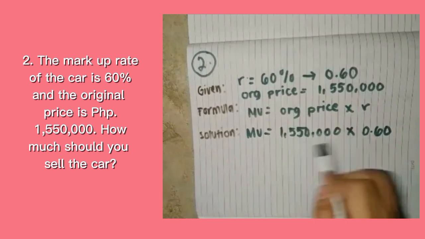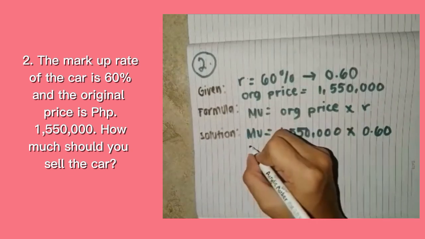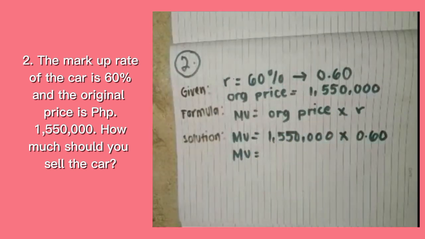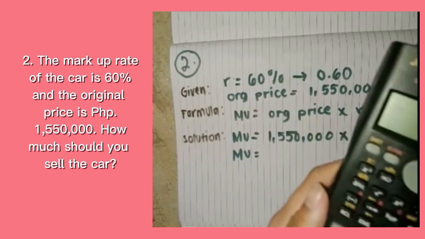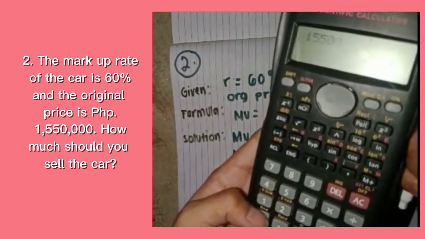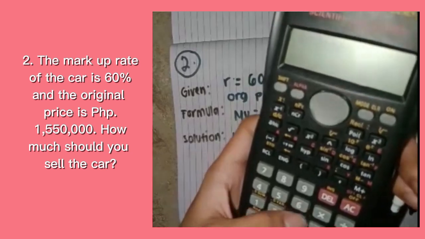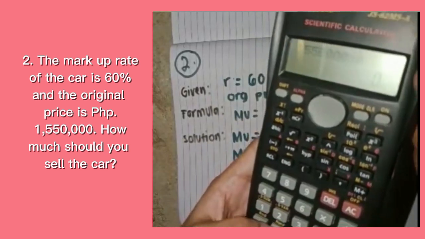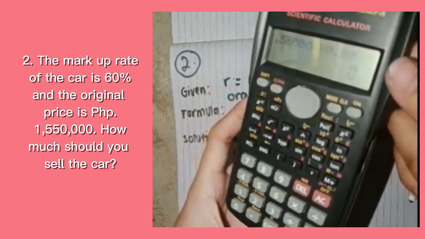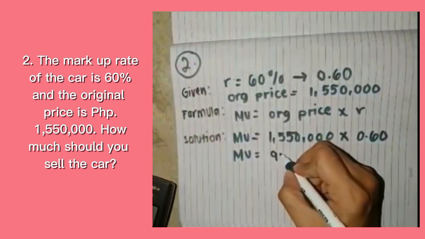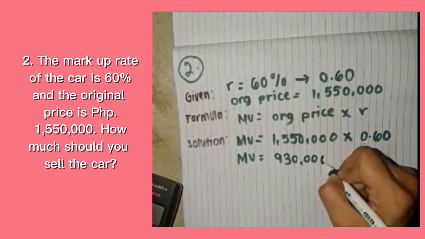So you guys can calculate this to find the answer on your own. So markup is equal to... Now we need a calculator to find the answer in this question. So here, 1,550,000 is multiplied by 0.60 is equal to 930,000.